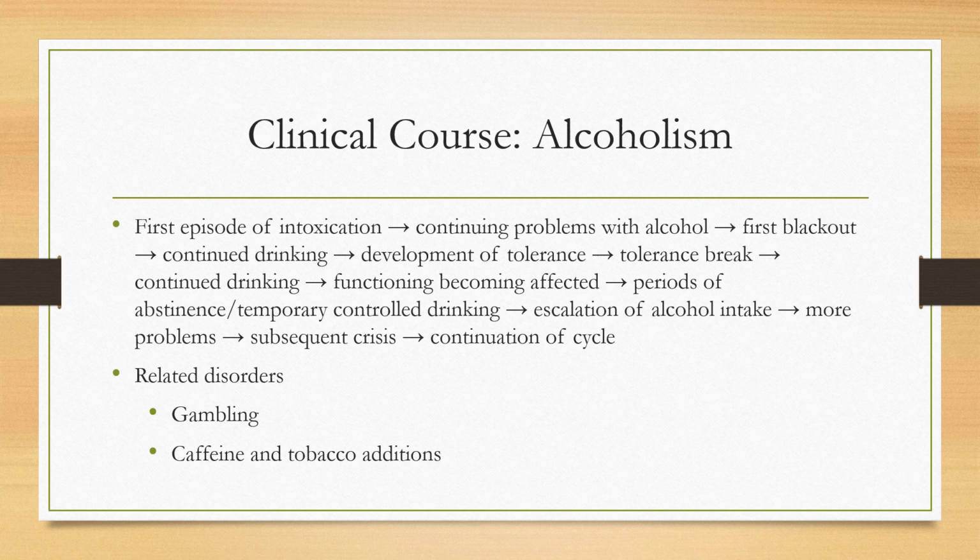They go on to have more problems due to alcohol use, maybe a breakup, arrest, problems at work or school that are alcohol-related, and even early alcohol-related health problems. As the person continues to drink, they develop a tolerance for alcohol and may have a tolerance break. As alcoholism continues, the person's functioning is affected. They may even have periods of abstinence or controlled drinking, but that leads to an escalation of alcohol intake, more problems, and finally, a crisis. The cycle continues to repeat itself.